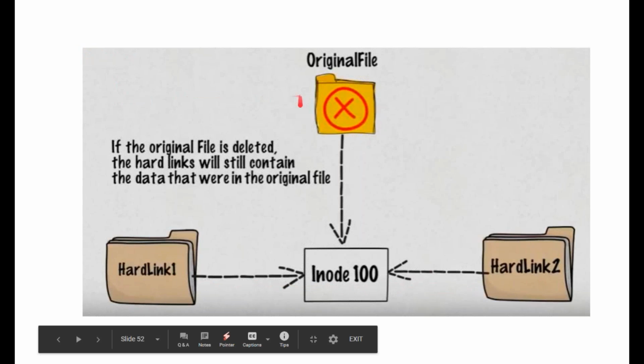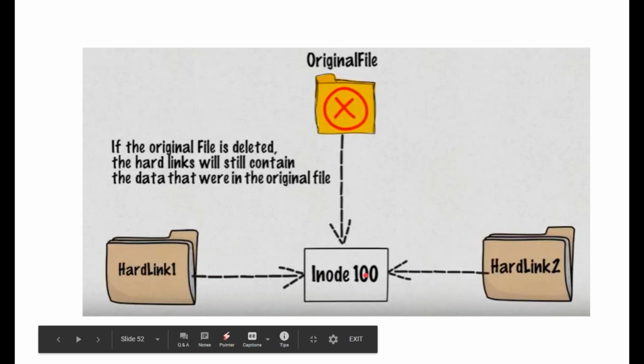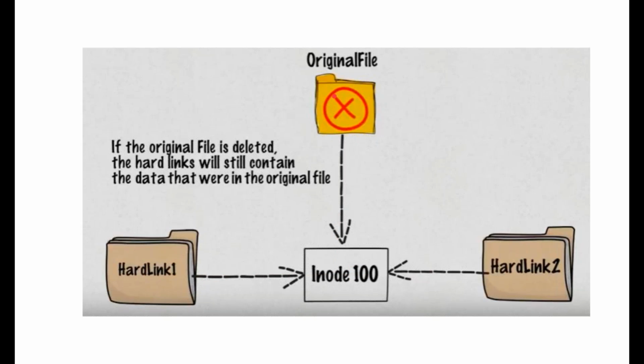For example, this is your original file. This is your hard link. Now the file is also pointing towards the inode 100, and the hard links are also pointing towards it. So they both are pointing. If the original file is deleted, the hard link will still contain the data of the original. If you delete this file, the hard link will still be there to fetch that file information because it's pointing towards that inode. So that is the difference between a hard link versus your soft link.